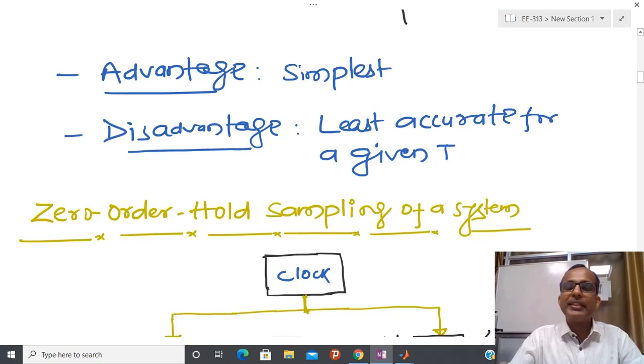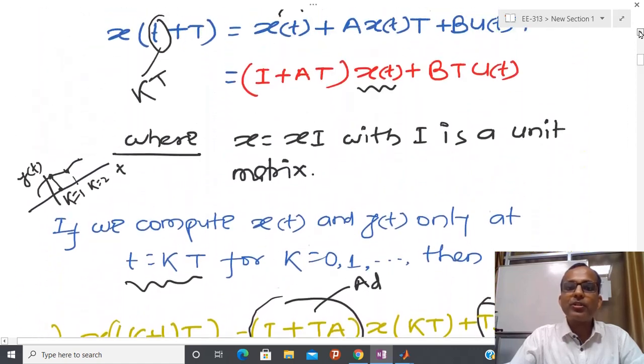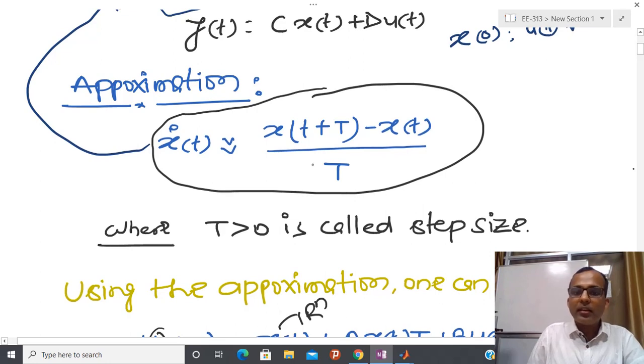Because if T is sufficiently small, then only I can give a guarantee, since you can see that the underlying philosophy is motivated from the definition of differentiation, and if T is tending towards 0, then exactly I can say that x dot t equals x(t+T) minus x(t) divided by T. But if T is not tending towards 0, then I can only say that this is equivalent but not equal.